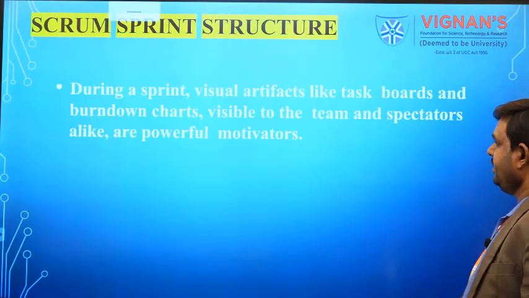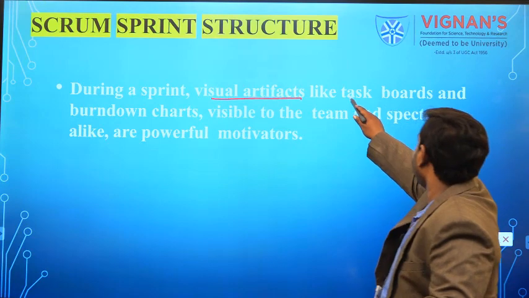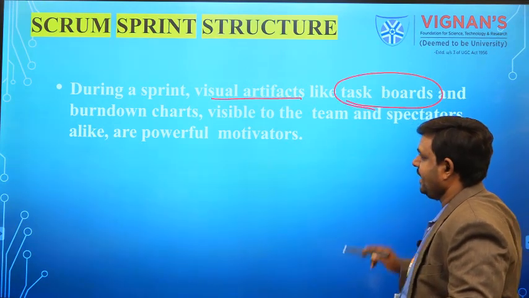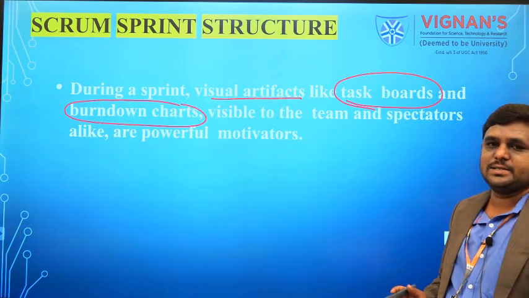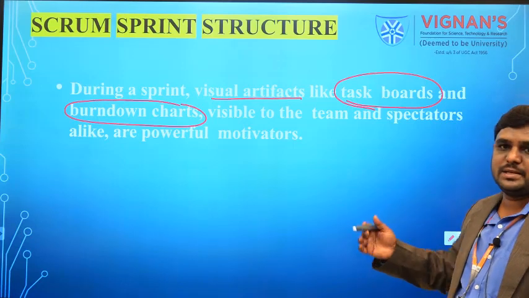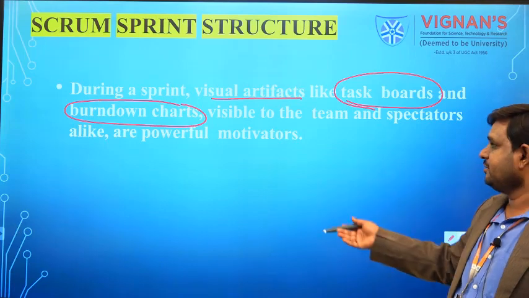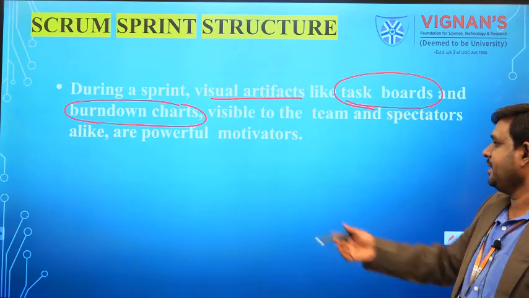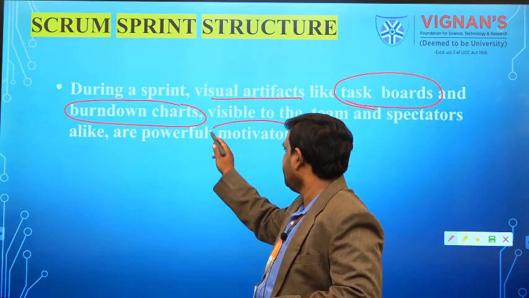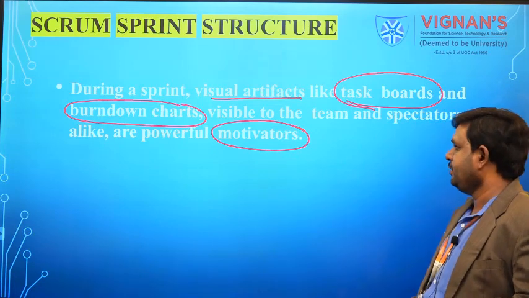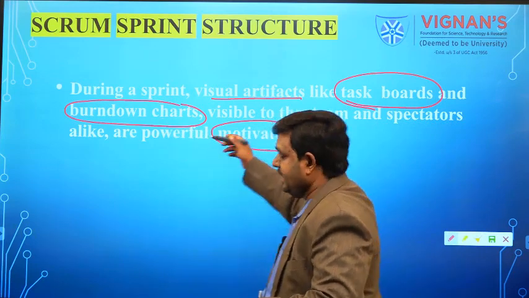During a sprint, as I already discussed, we will have visual artifacts like task boards and burn down charts. We are going to display pie charts and flow charts showing the status of work, what we have done. Different teams will be there, so different team statuses will be displayed. Being visible to the team and spectators, they are powerful motivators. So to motivate the team members, we display our work status in the task boards and burn down charts. We will see what those things are.